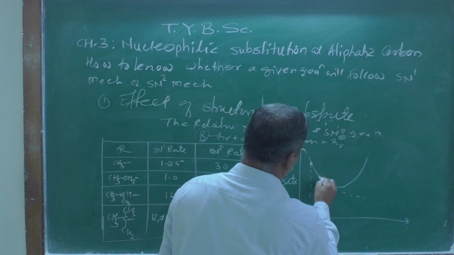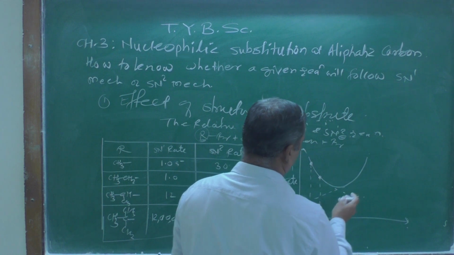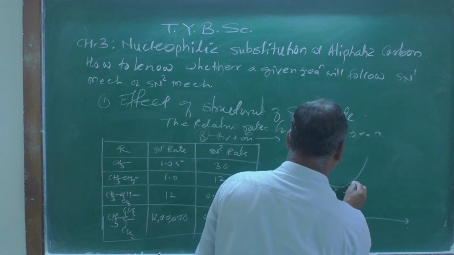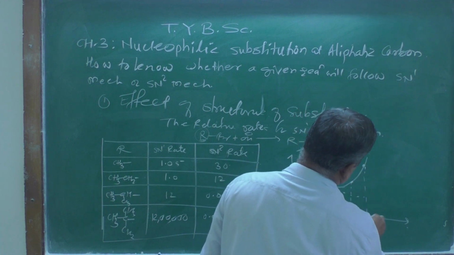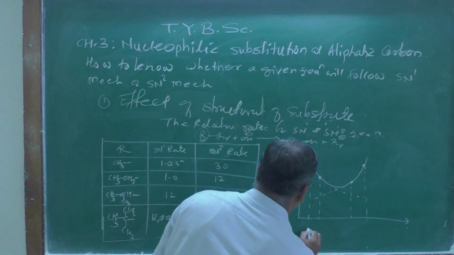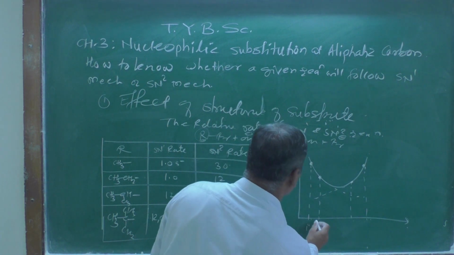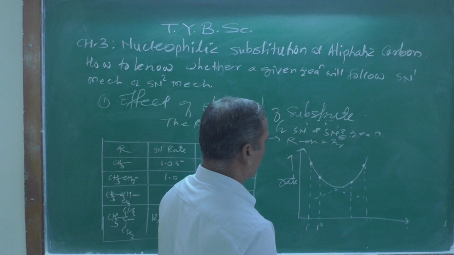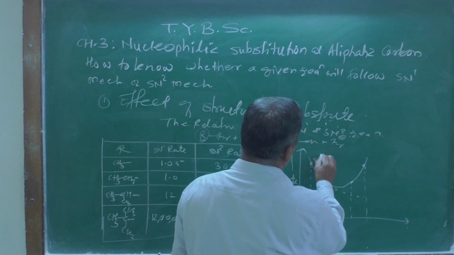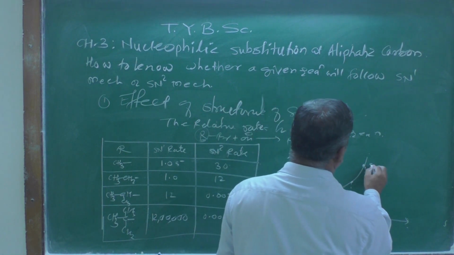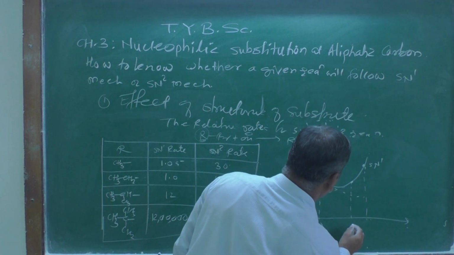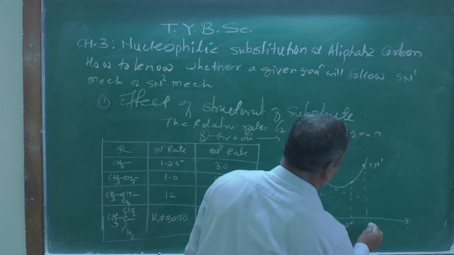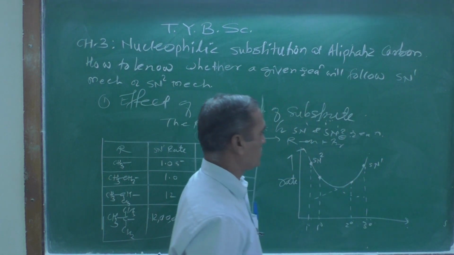Let me draw it first, and then I will explain. This is a primary alkyl halide, an ethyl primary alkyl halide, and here is SN2 reaction, whereas this one is SN1 reaction. There is an isopropyl group, that is a secondary, and this will be the tertiary.